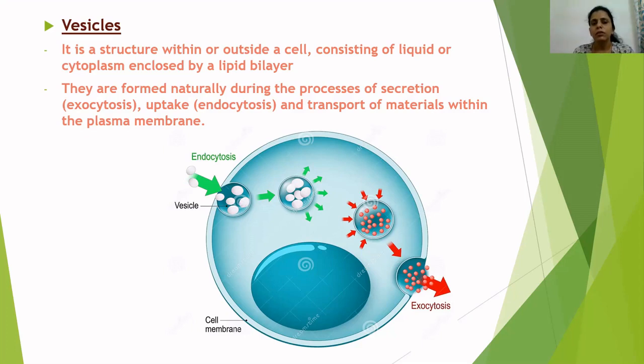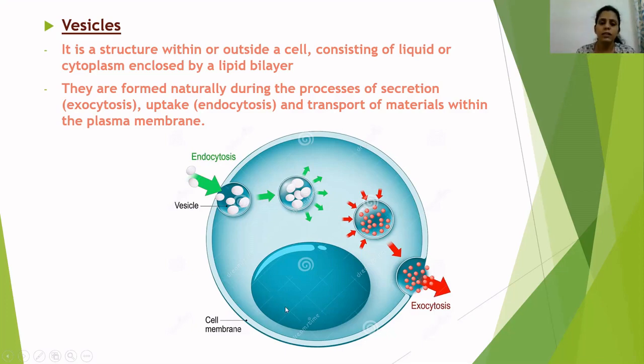These vesicles are produced during exocytosis or endocytosis. The word endo means inside, and exo means outside. So endocytosis means into the cell, and exocytosis means out of the cell.